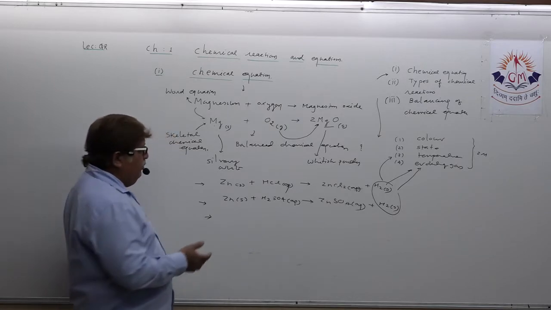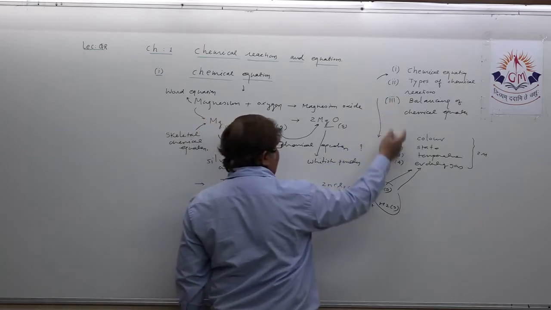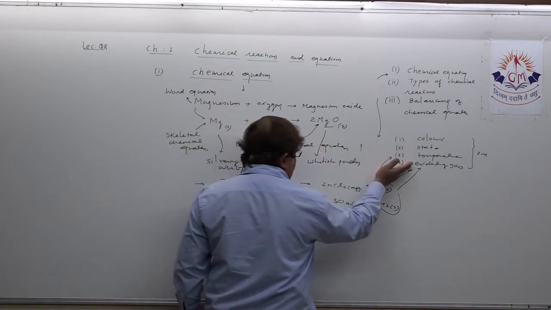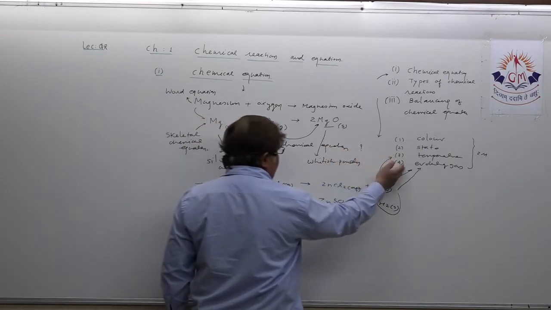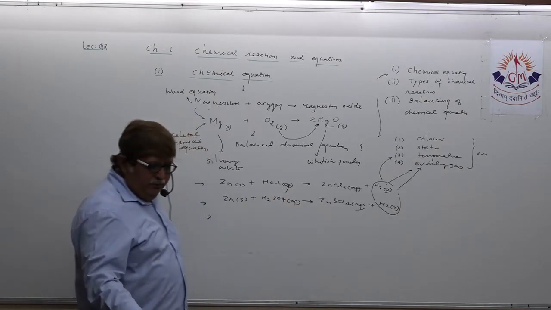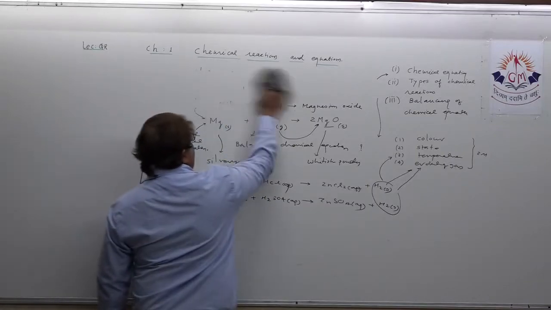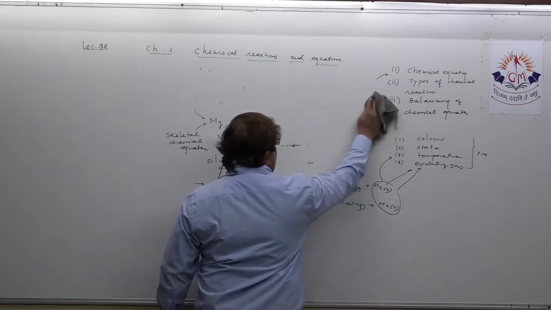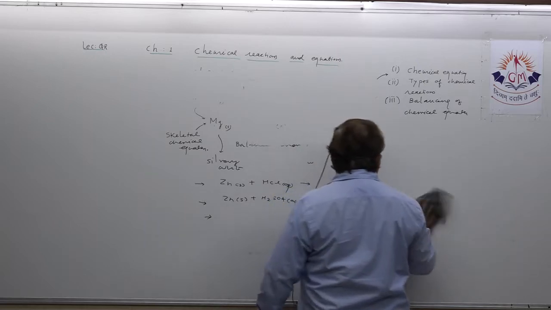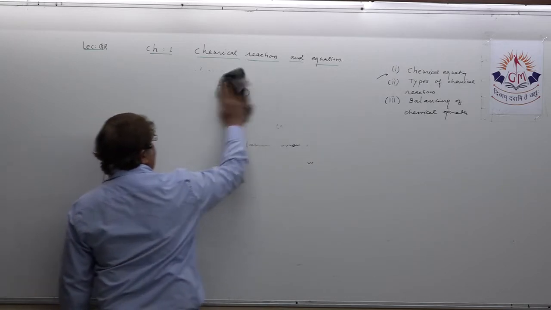Understand? And then, as you know, this example is also one of the examples to ascertain that during a chemical reaction color changes, state changes, temperature also rises or increases or decreases, and evolution of gas also takes place. Understand? So this is some particular discussion about chemical equations. Reactants are written on the left hand side, products are written on the right hand side. Then the arrowhead between them shows the direction of the chemical reaction which is taking place.